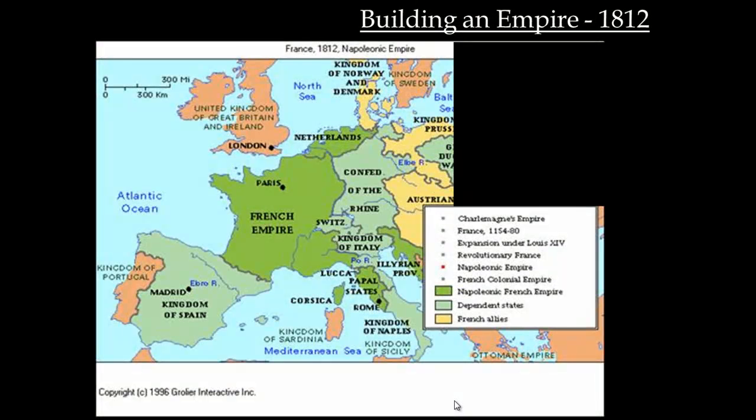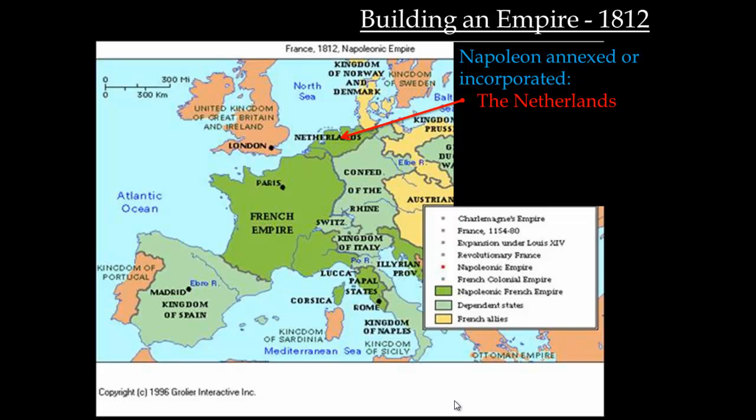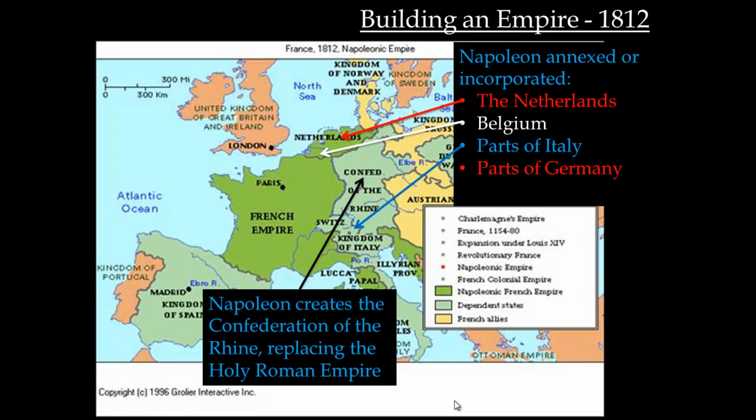He's going to be building an empire till about 1812, and he's going to annex, meaning take, some of the following lands. The first one is the Netherlands, as you can see right there. And located between the Netherlands and France is the small country of Belgium. Along with that, he's going to take parts of northern Italy and parts of Germany. And he's also going to create what is known as the Confederation of the Rhine.